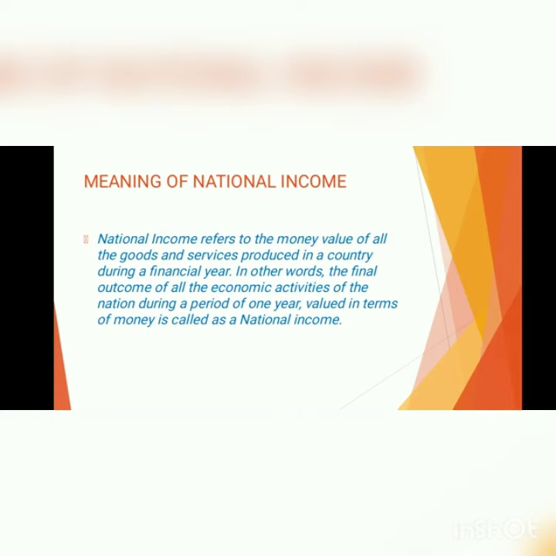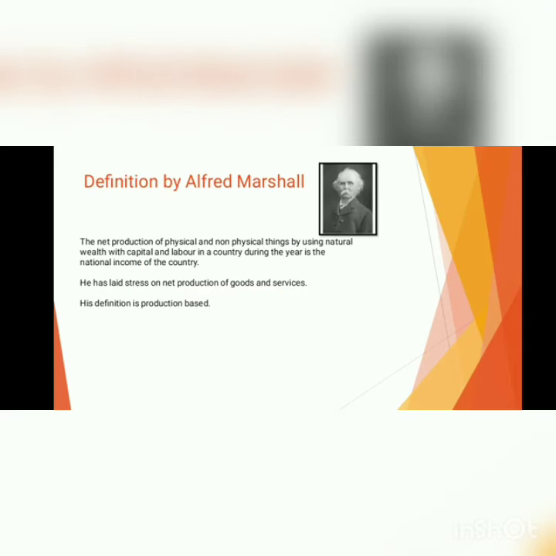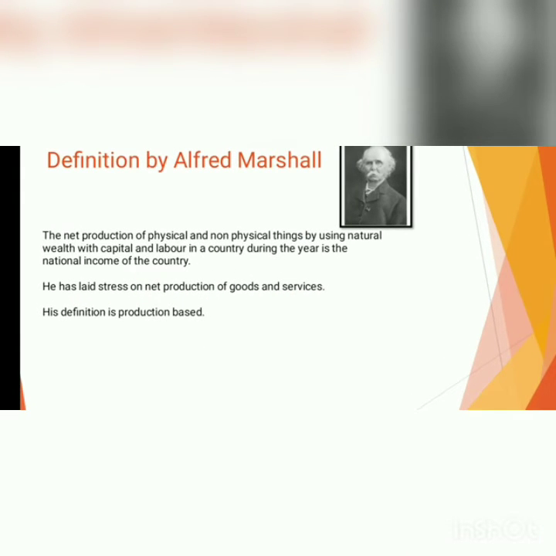Now, let us look into the definition by the first economist, that is Alfred Marshall. Reading the definition, the net production of physical, that is tangible, that we can see and touch, and non-physical, that cannot be seen or touched, that is the services, by using natural wealth, that is land with capital and labor in a country during the year, is the national income of the country.